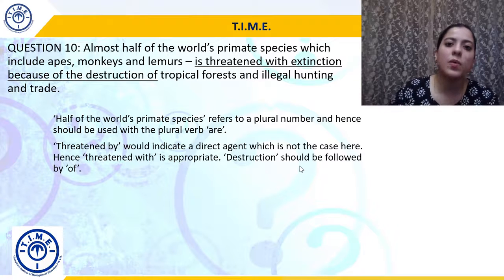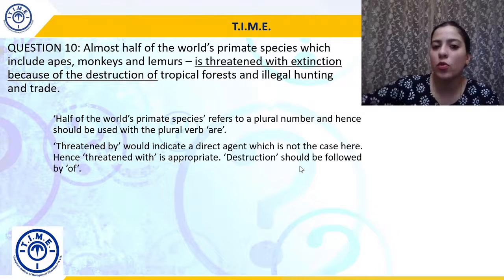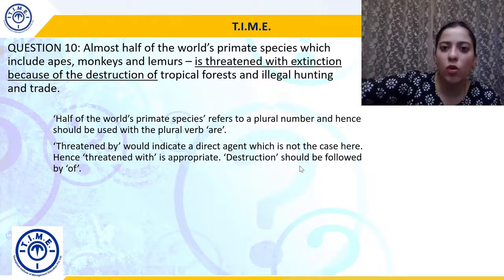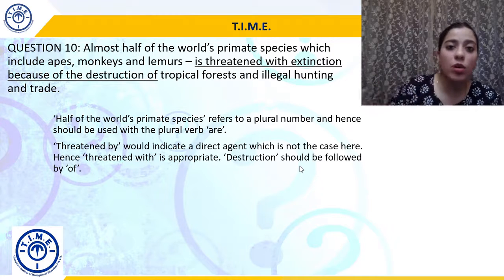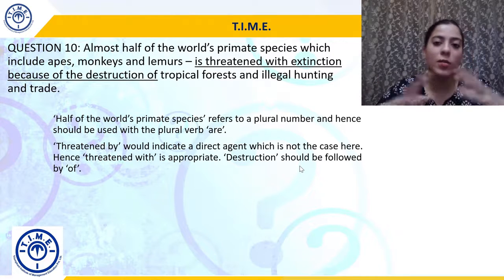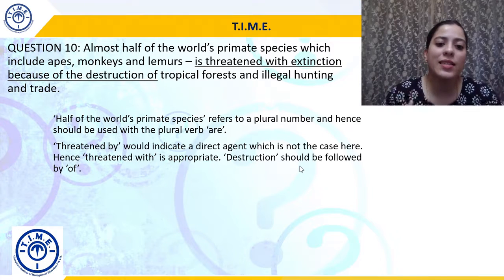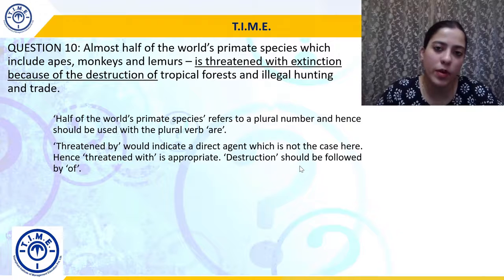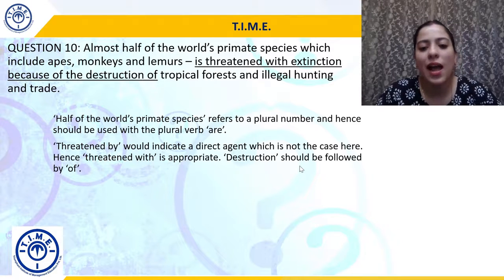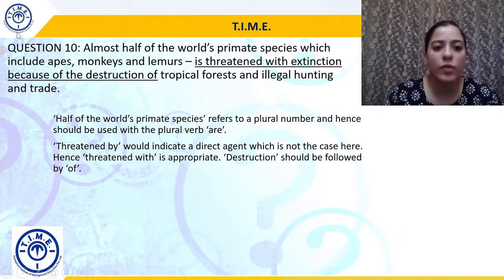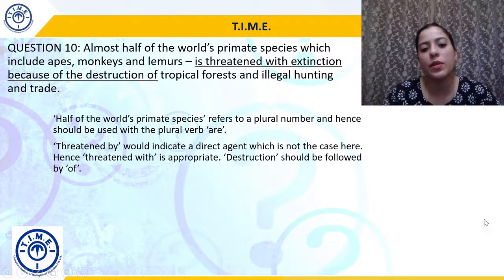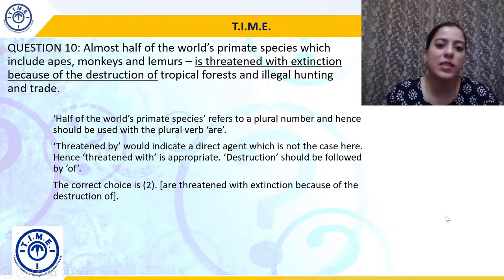Threatened by means we are directly treating something as the reason, that this is what they are threatened by, which is not the case here. We are talking about a very general destruction, etc. That's why threatened with is more appropriate, and destruction should be followed by of. Obviously, of is there. We have to retain this part. So the correct choice is 2.